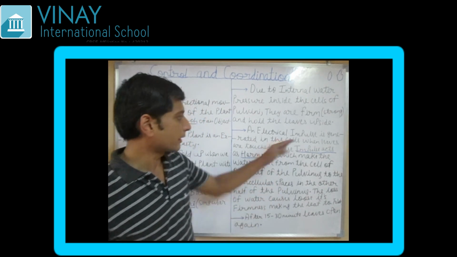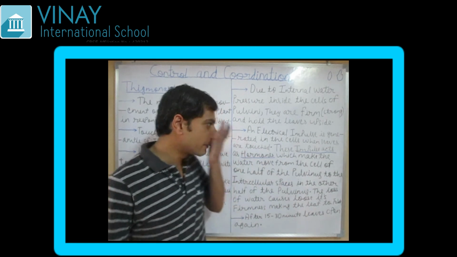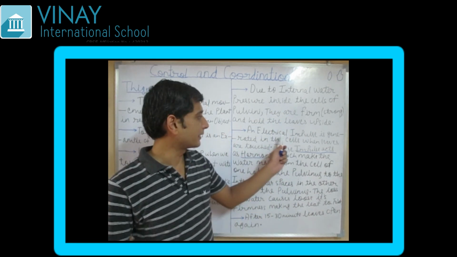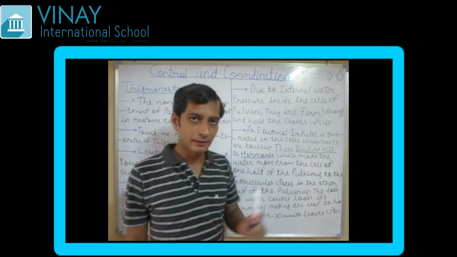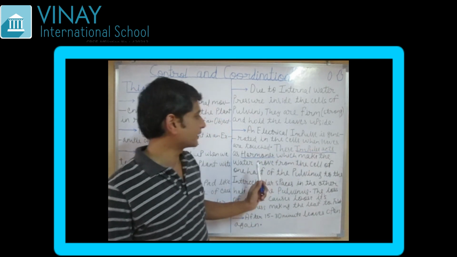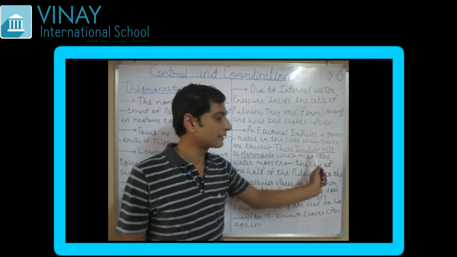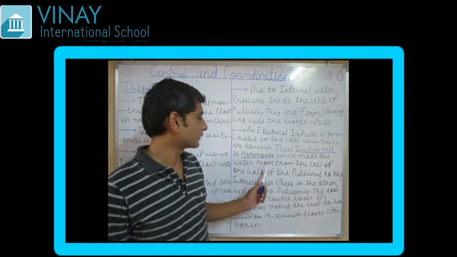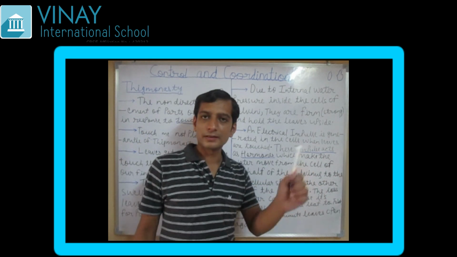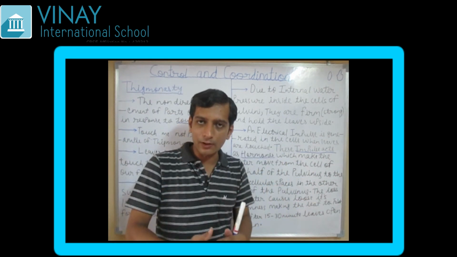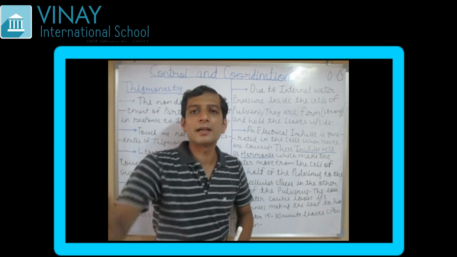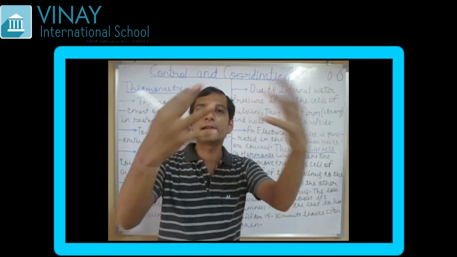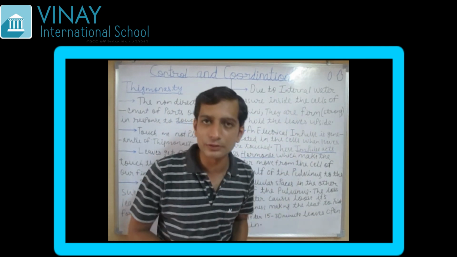Let me explain again. Whenever the leaves are touched, an electrical impulse is generated. This electrical impulse acts as hormones, because of which the water moves from one half of the cell towards the other half, into the intercellular space where the water is not present.